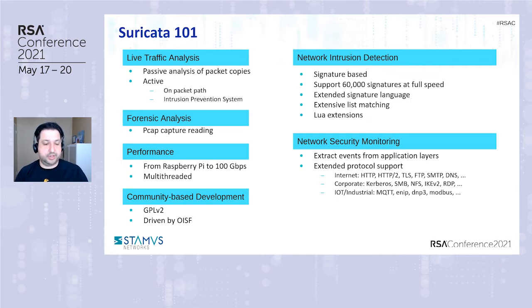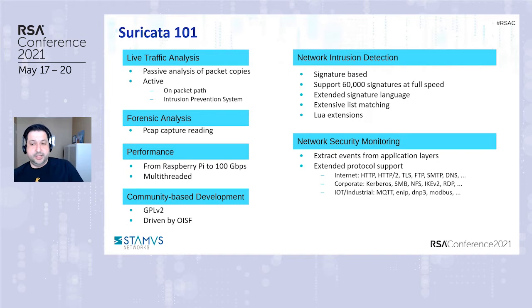Suricata is multi-threaded. It's community-based and driven development. It's open source, released under GPL version 2. It's driven by OISF, which stands for Open Information Security Foundation. This is actually the organization behind Suricata. As I mentioned, Suricata is an intrusion detection system, but can be much more than that. It's of course signature-based.